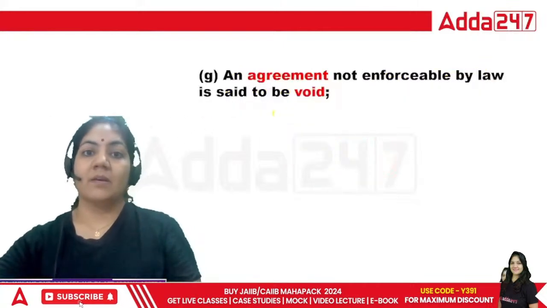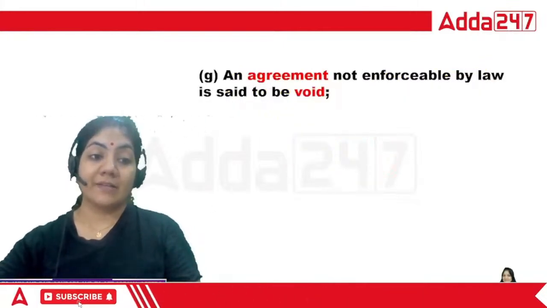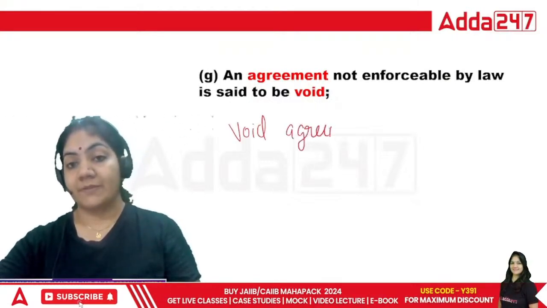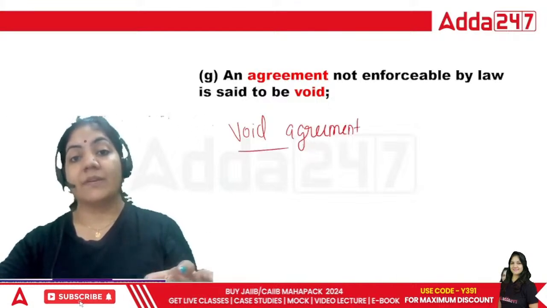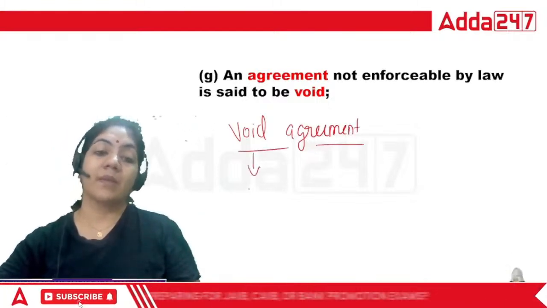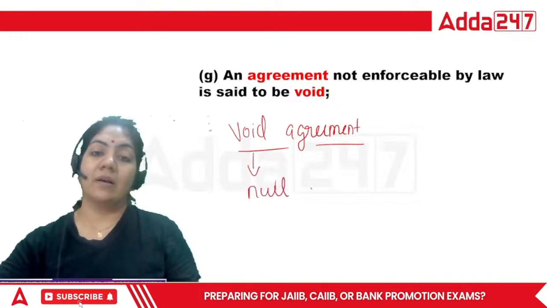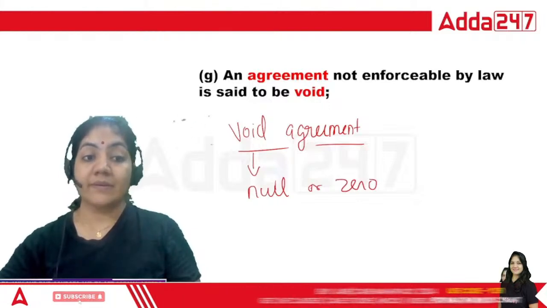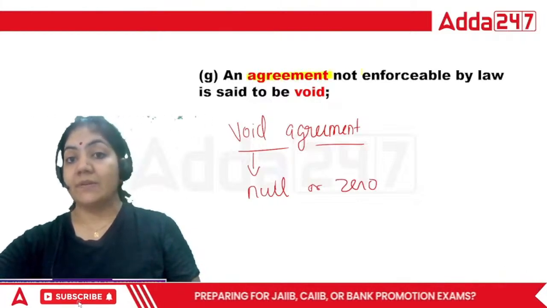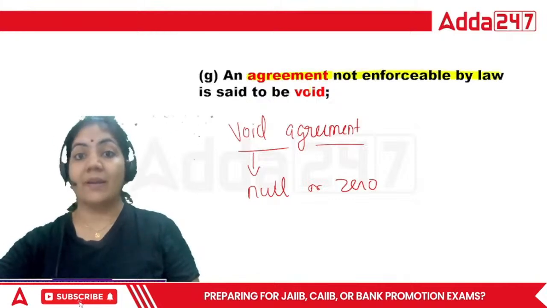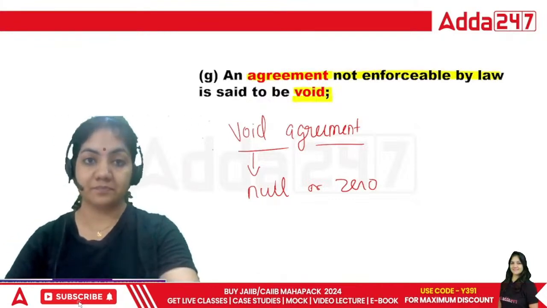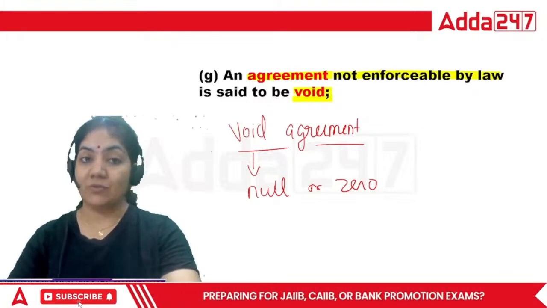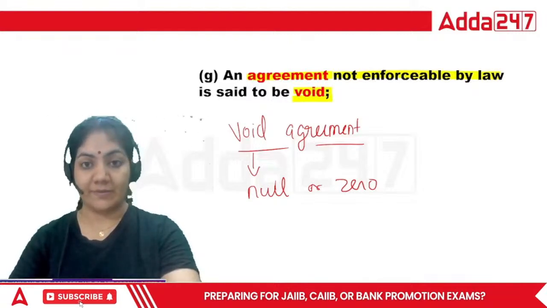Next. What is this? This is void agreement. As you know, there are types of agreement. Void means what? That is null or zero. This is called void. So agreement, what is written? An agreement not enforceable by law is said to be void. This is called void agreement.